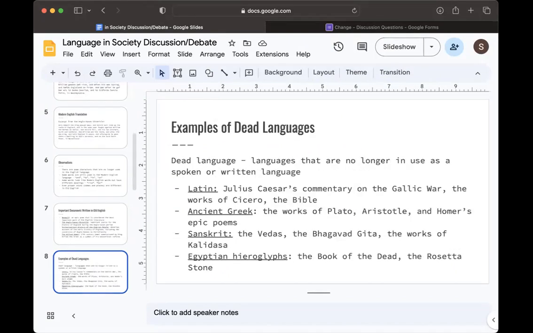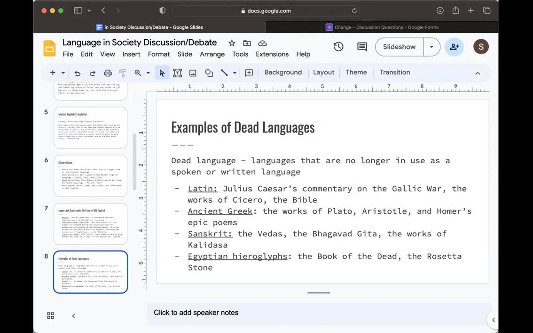So another point is that there are some dead languages. The term dead language explains languages that are no longer in use as either spoken or written language. Some examples of dead languages and important documents written in them: We have Latin, in which Julius Caesar's Commentary on the Gallic War, the works of Cicero, and the Bible were all originally written.